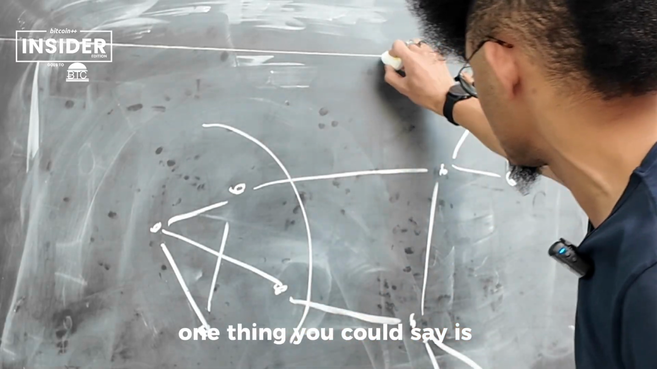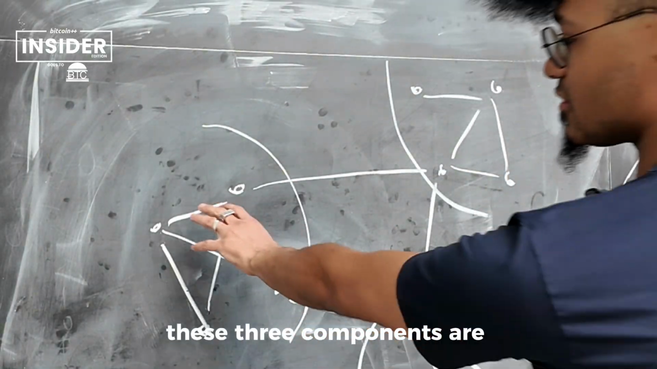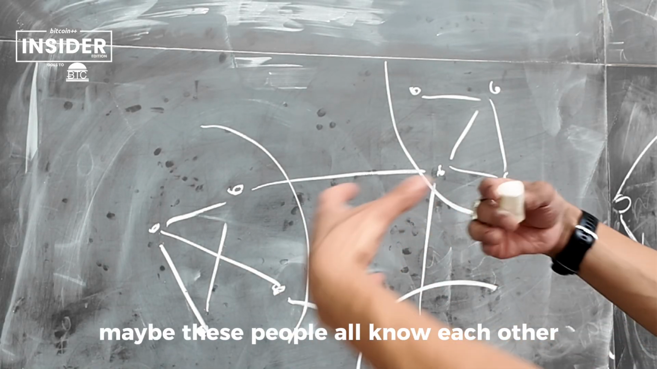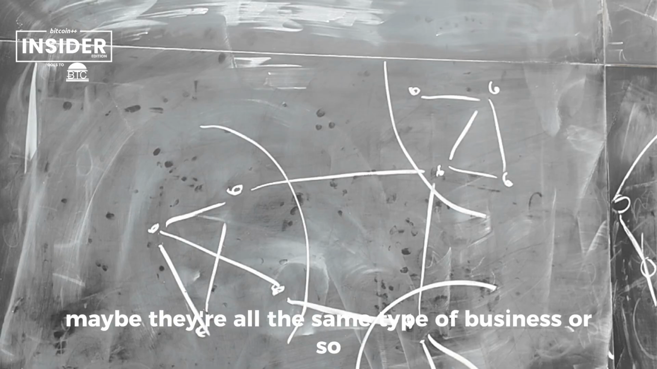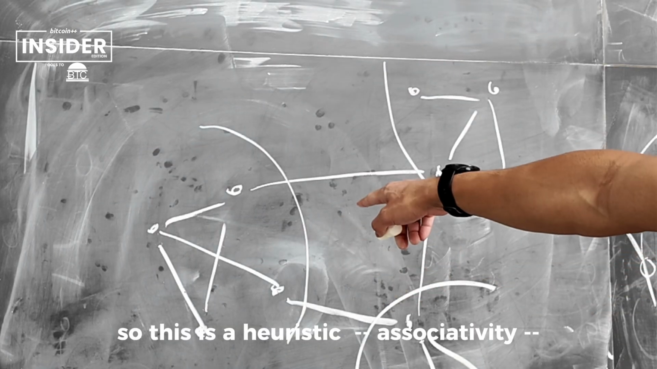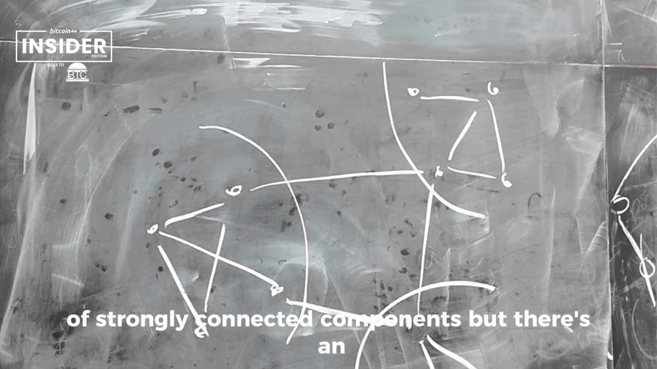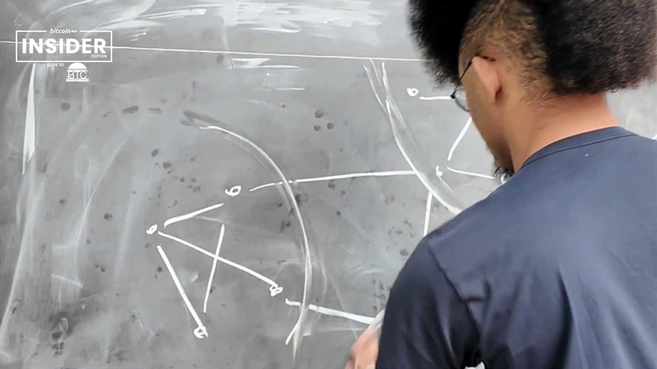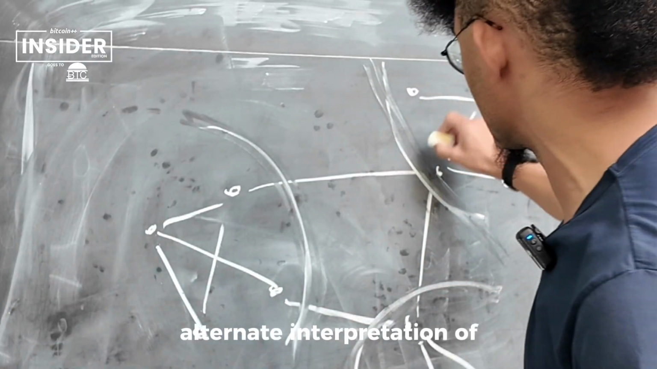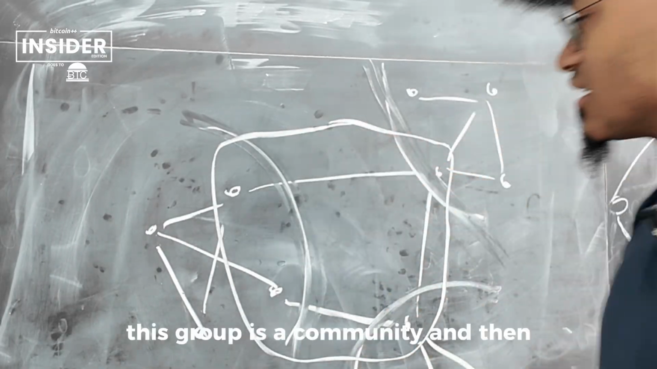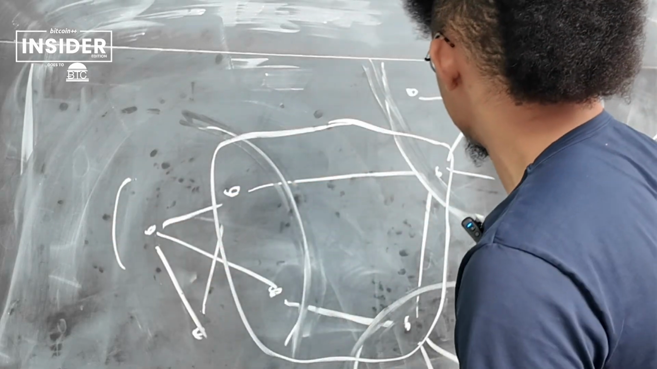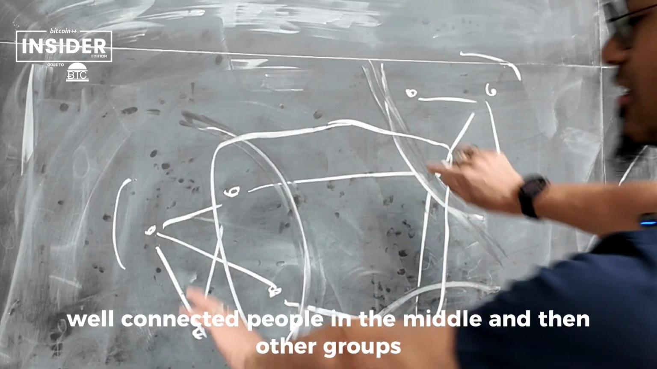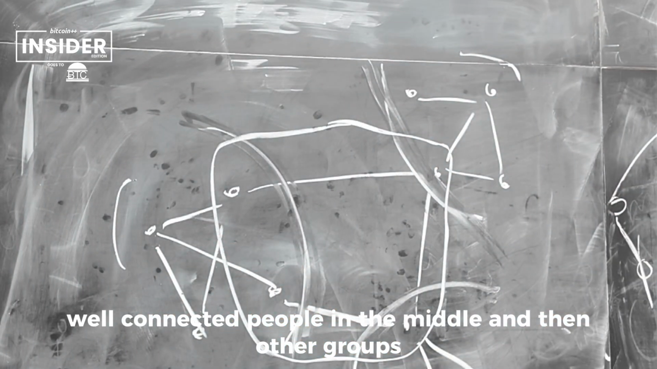One thing you could say is these three components are different communities, and maybe that means something. Maybe these people all know each other, maybe they're all the same type of business. So this is a heuristic associativity, I think, of strongly connected components. But there's an alternate interpretation: this group is a community, and then these two groups are their own communities. So there's a community of well-connected people in the middle, and then other groups.